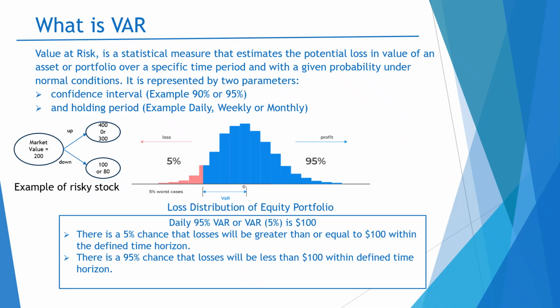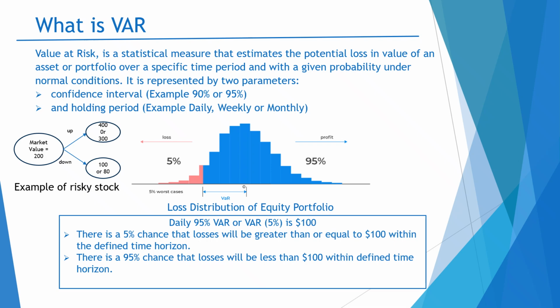Now, when we calculate the VaR, for example at a 95% confidence level, my VaR value is 100. It means that, for example, if my portfolio value is 200, I can lose 50% of the value of my portfolio, and at 95% my loss is 100.